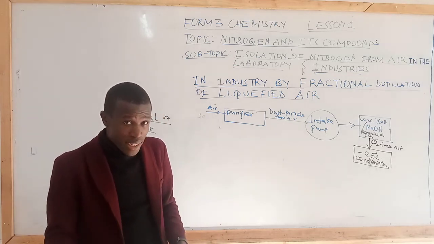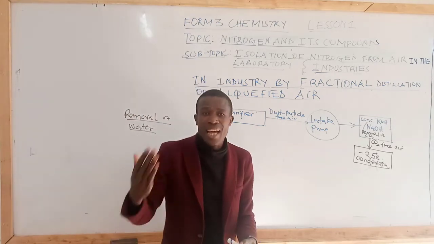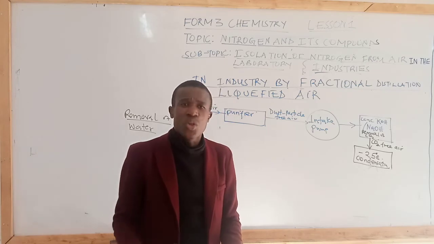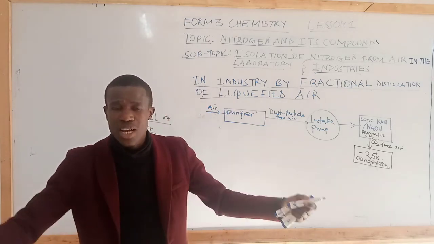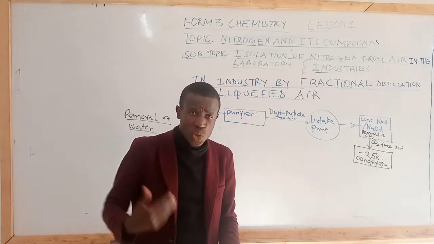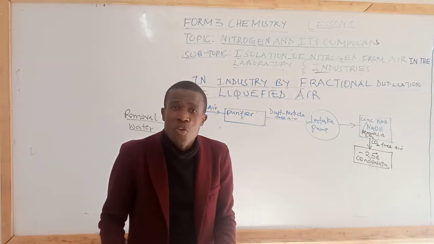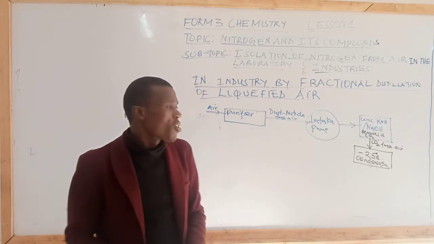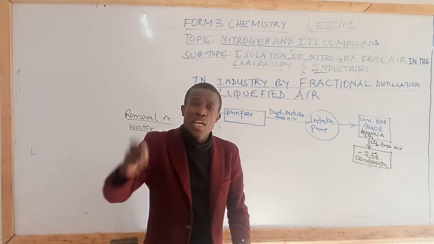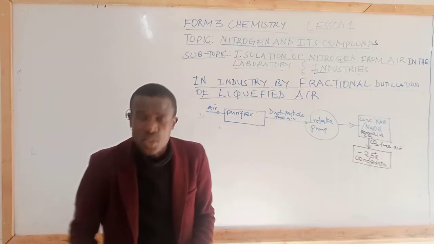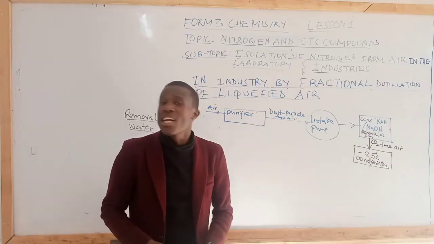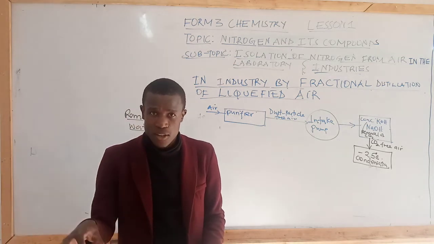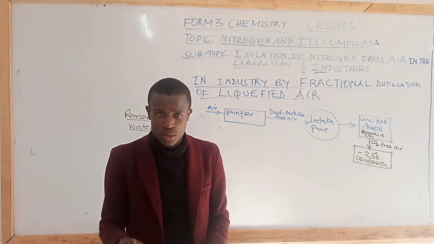Students, in examination, you can be asked to describe how carbon 4 oxide is removed. I have explained that. And also to describe how water vapor is removed. And again, you can be asked why we remove carbon 4 oxide and water vapor. We remove them because if carbon 4 oxide gas or water vapor goes unremoved, they will solidify and clog the pipes.